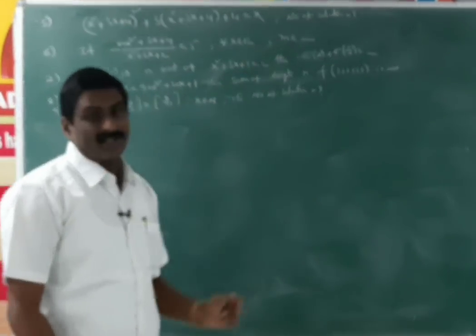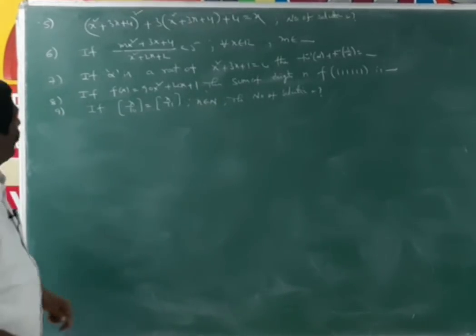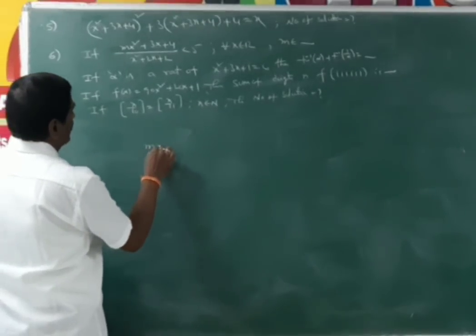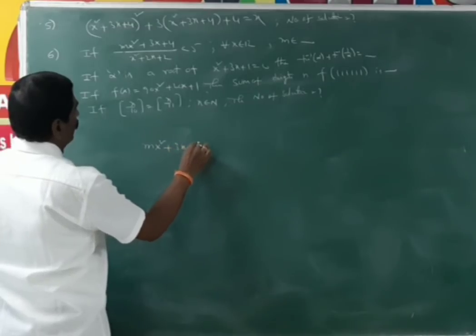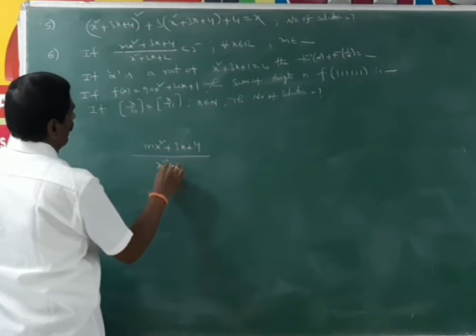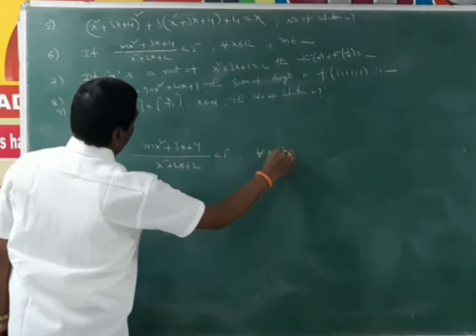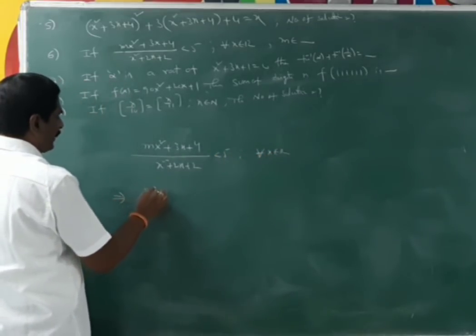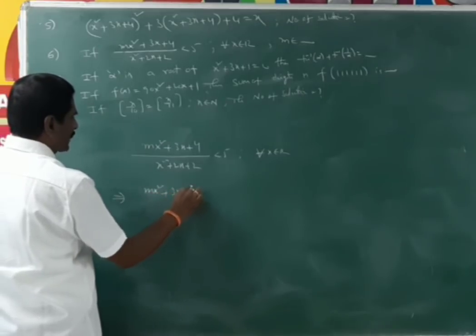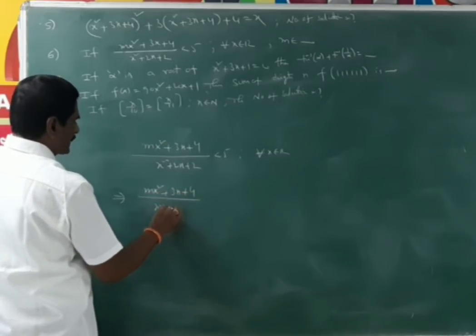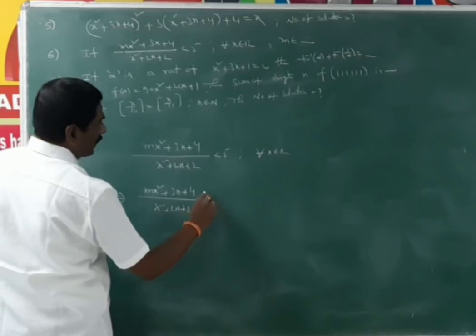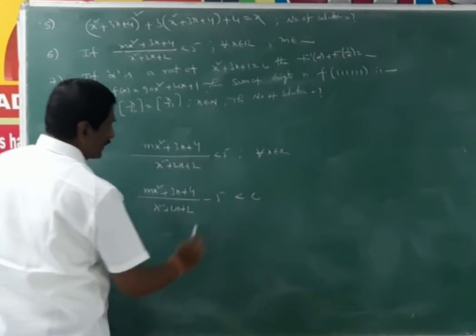From the given, (mx² + 3x + 4)/(x² + 2x + 2) < 5 for all x belongs to R. That means (mx² + 3x + 4)/(x² + 2x + 2) − 5 is always less than 0.